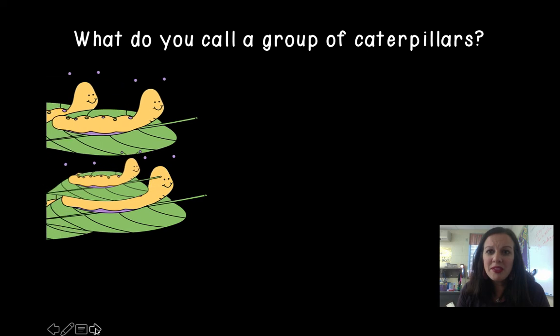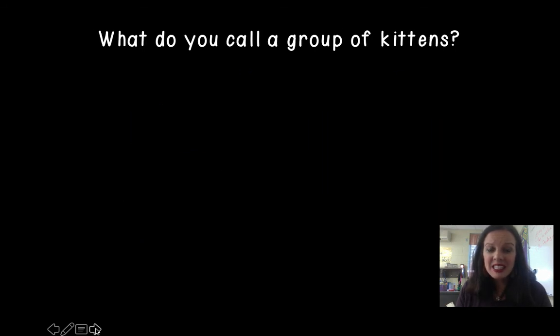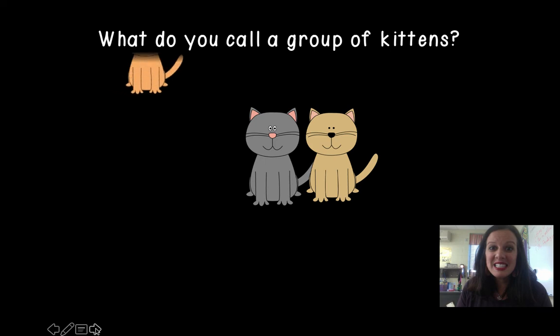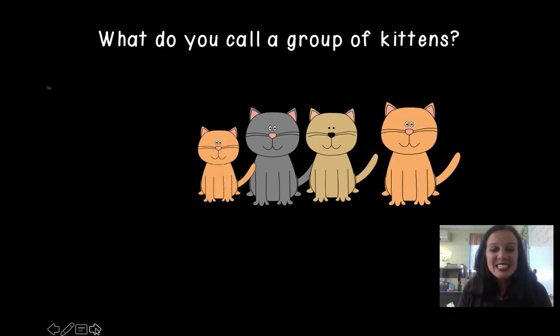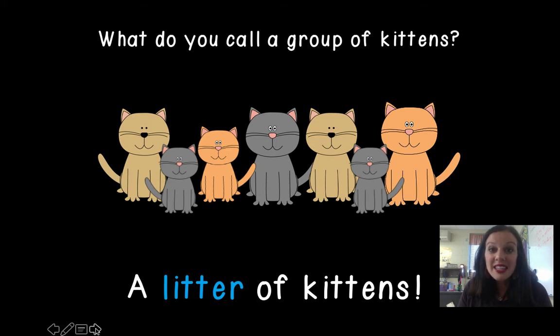What about a group of caterpillars? A group of caterpillars is called an army of caterpillars. How interesting. A group of kittens? A group of kittens is going to be called a litter of kittens. You've probably heard that word before. Maybe a cat that you know has given birth to a litter of kittens before.